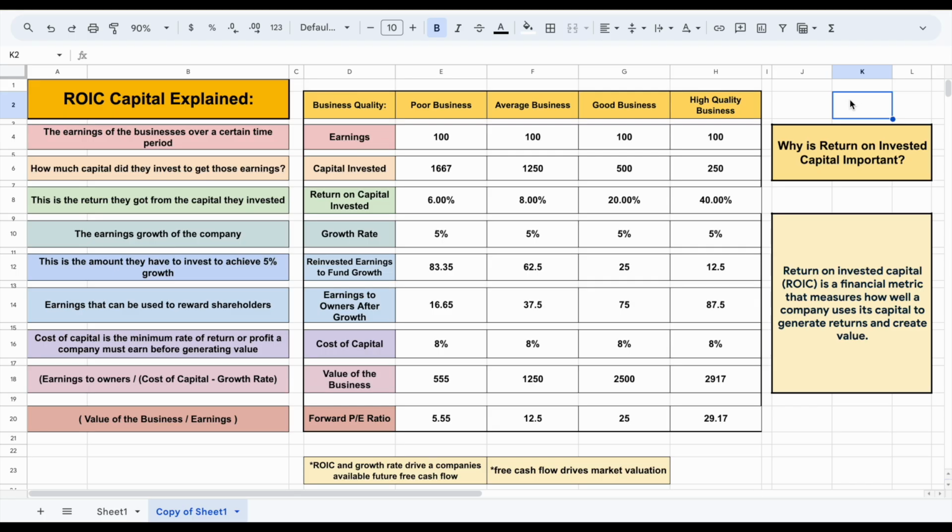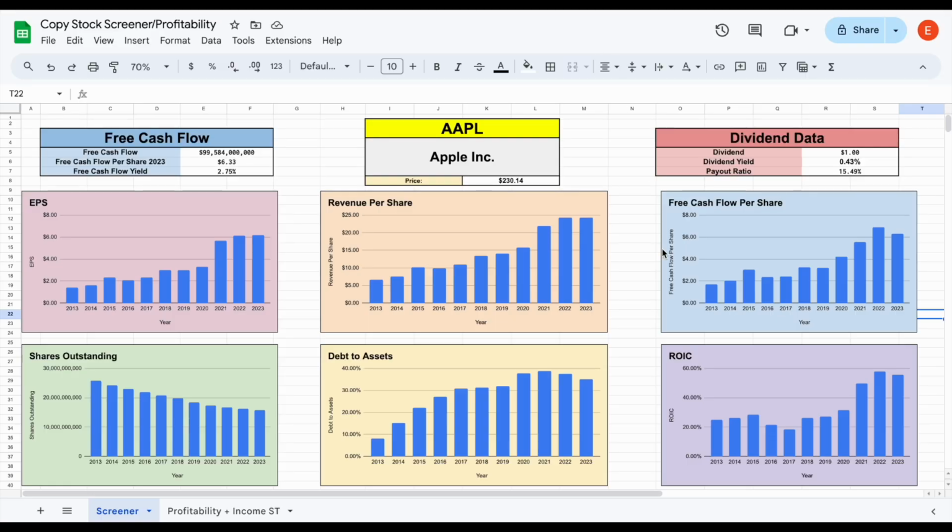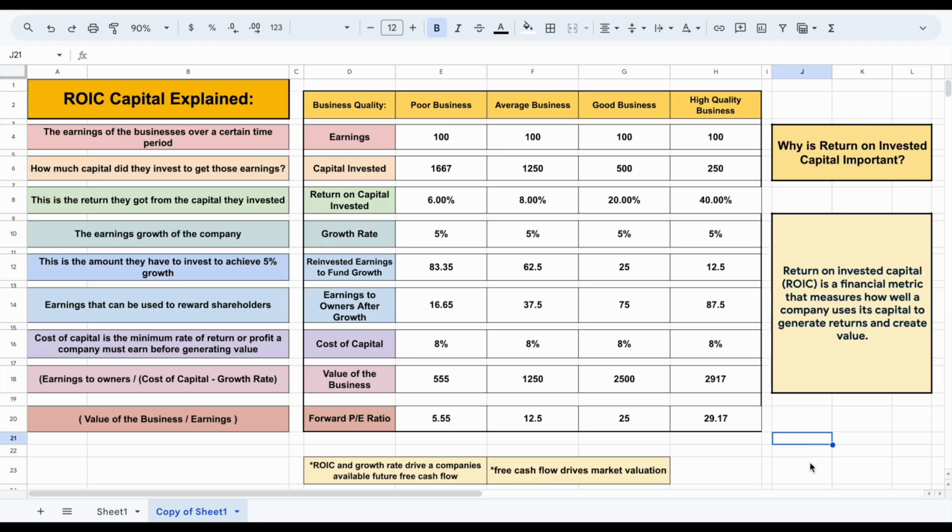So when you're analyzing stocks and you're trying to decide, is this stock cheap or is it expensive? We can't just look at the price to earnings ratio because it does not tell us the whole story. We have to also look at things like growth rates and especially return on invested capital. It's why Buffett and Charlie Munger have loved Apple stock for so long. And just like we saw in our example, 4 companies can all have the exact same earnings, but the value of the business can be radically different, which then leads to radically different forward price to earnings ratio. So I truly hope this video helped you better understand valuation metrics like price to earnings ratio, and more importantly, why return on invested capital is so important.